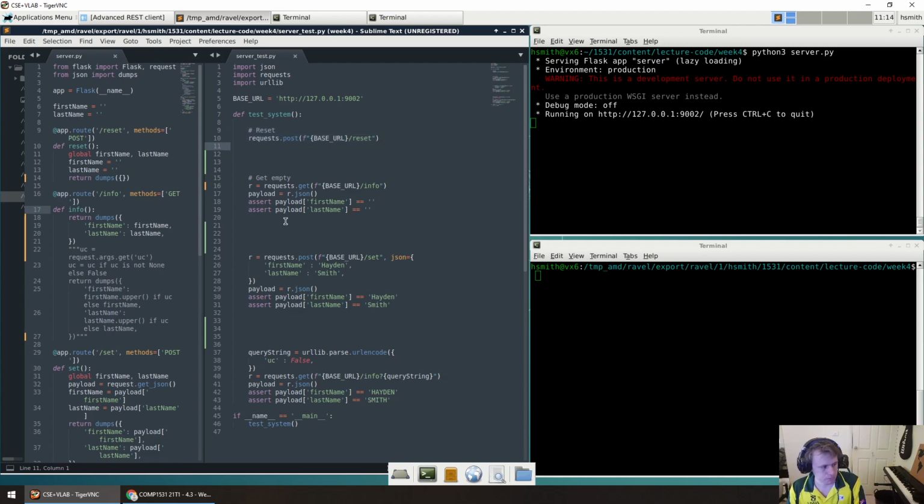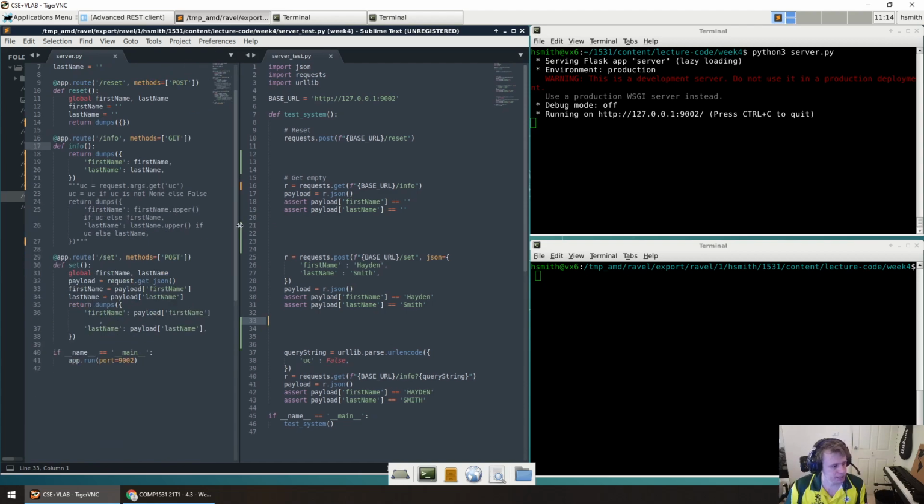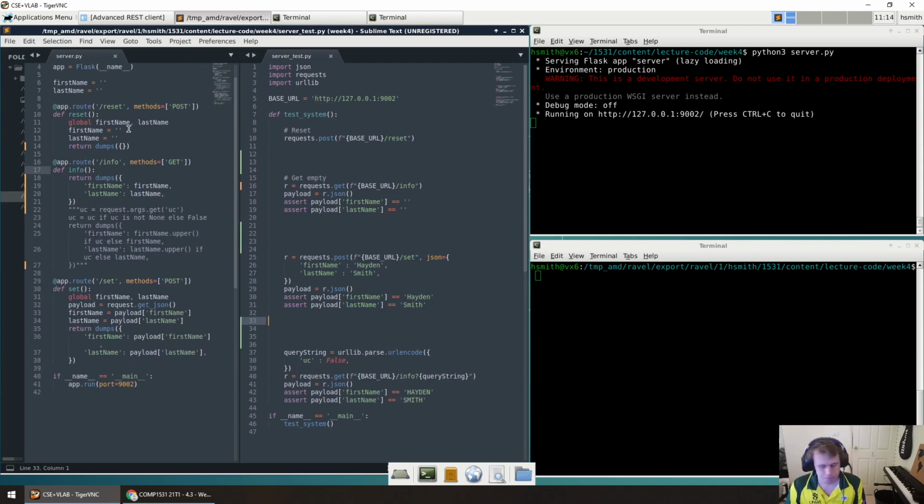And then after that, I'm going to make a post request to set this time. Now, what's the difference between set and reset? They're both post requests, but in the case of set, we're actually passing in a body, right? Parameters to the route, if you will, like parameters to the function.